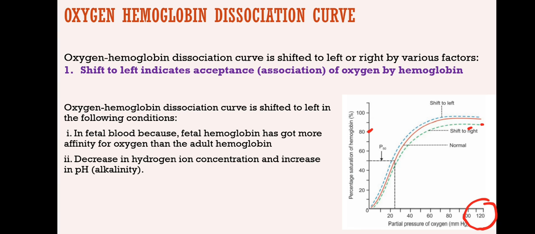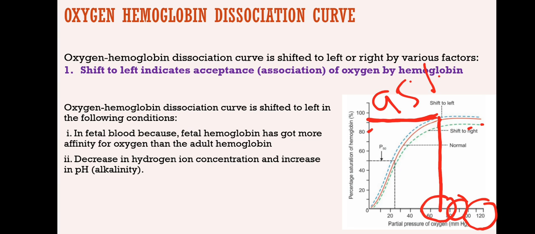Whereas in certain cases, the partial pressure of oxygen, not exactly 100, even before that, you see here, the partial pressure of oxygen is 70, but the percentage of saturation is 90% or even more than that, almost 95%. So 95% saturation has been reached even at a lower partial pressure.